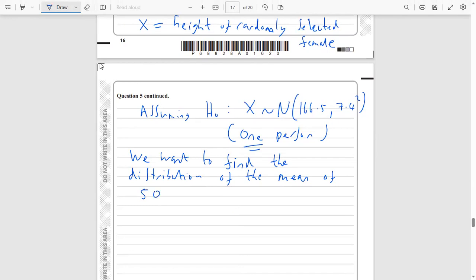We're collecting 50 pieces of data and taking the mean of them. We've got the distribution of one female, but what's the distribution of the mean of 50 females going to be?